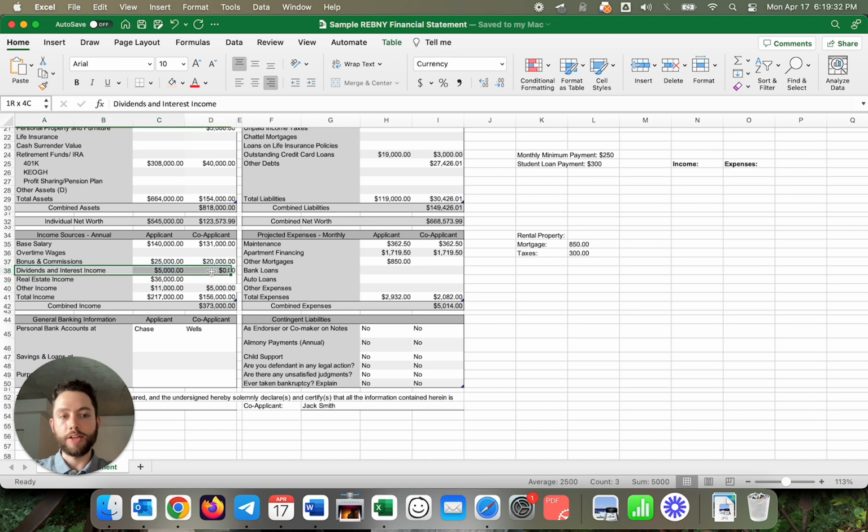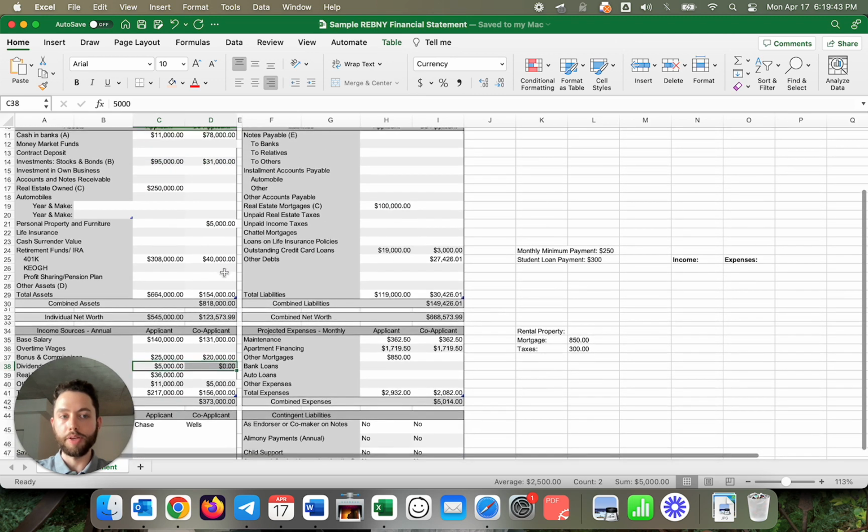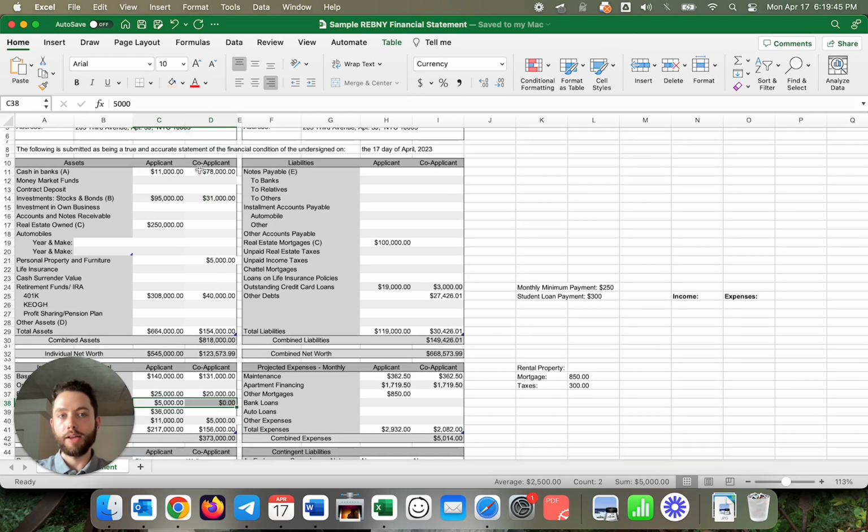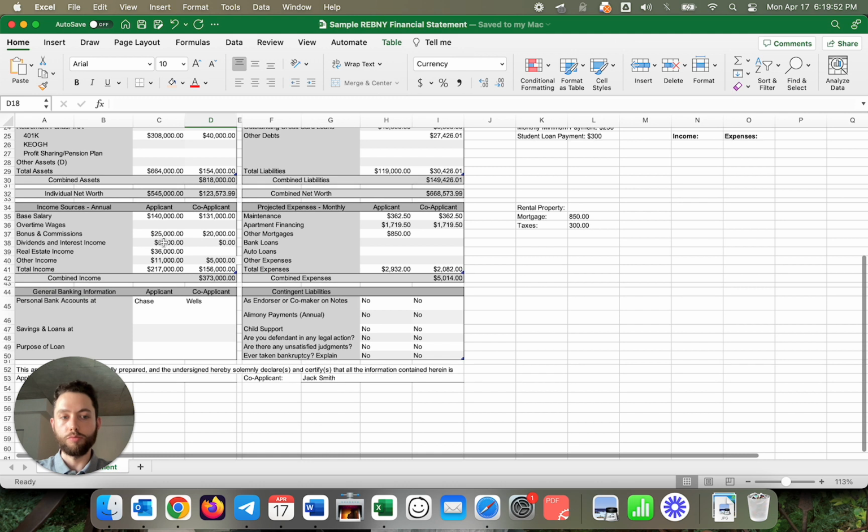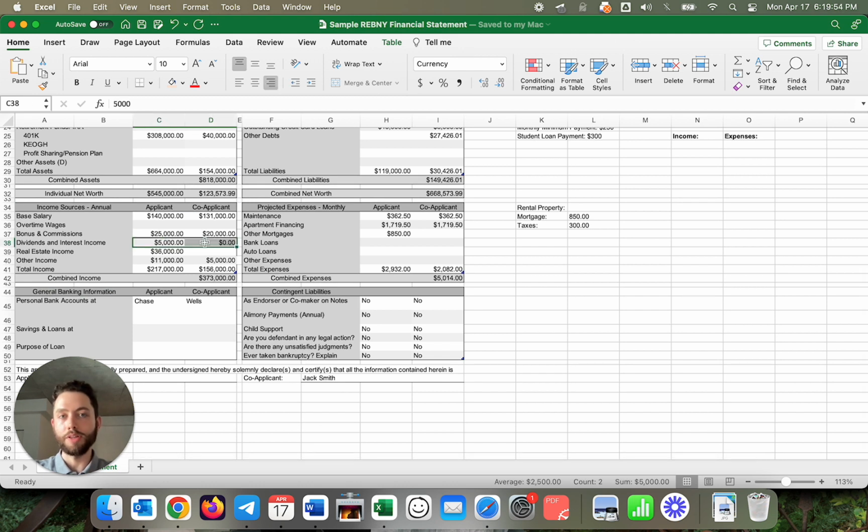Now, dividends and interest income are also typically legitimate to add. However, if you're right on the border and it's a super strict building, I would be a little careful with this, just because presumably you're going to have to liquidate, in this case, some of your yielding stocks or cash or whatever, so it's going to reduce that. A really smart board member would notice that, and if they're being really tricky with their math, then that might be an issue. But in this case, usually you can just include it.